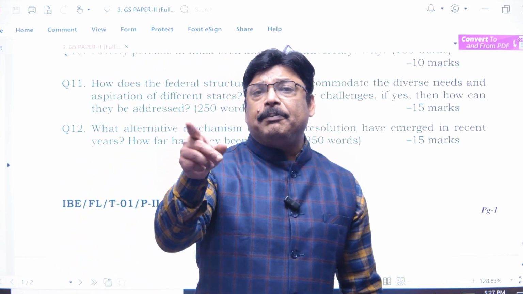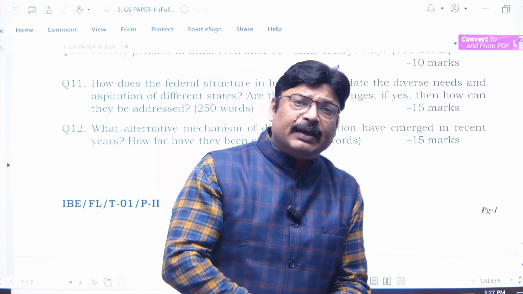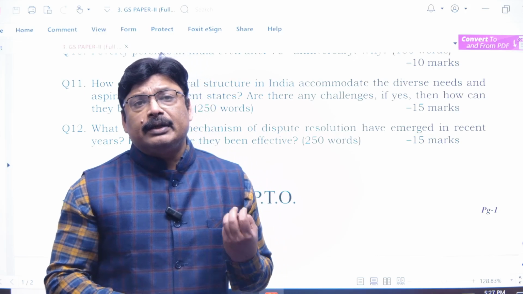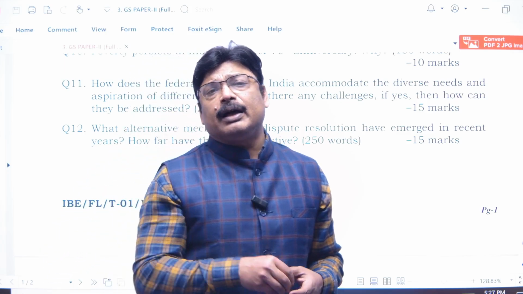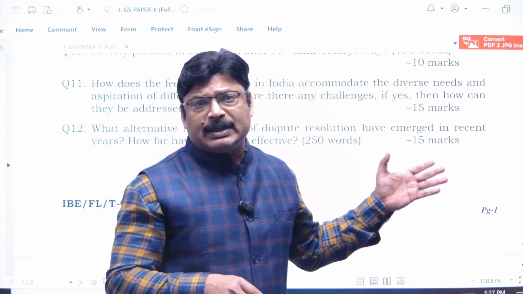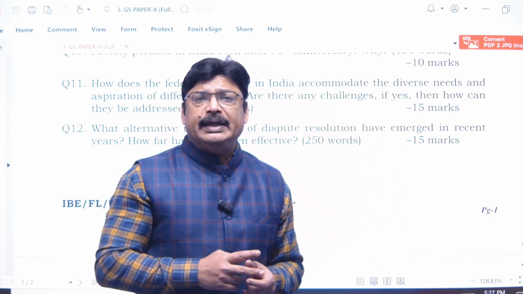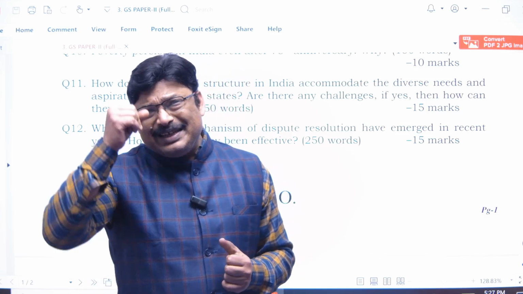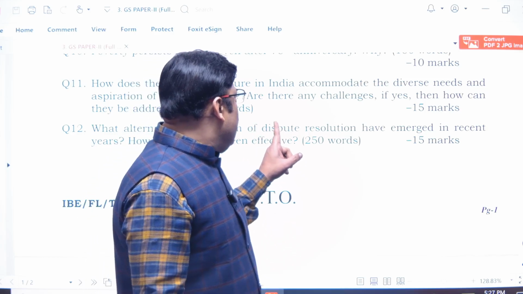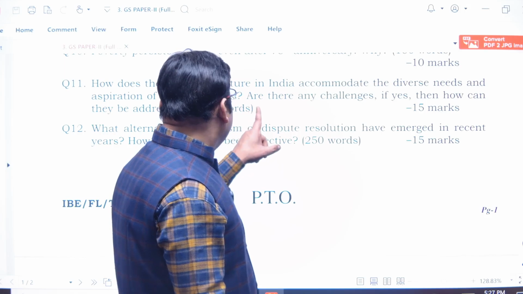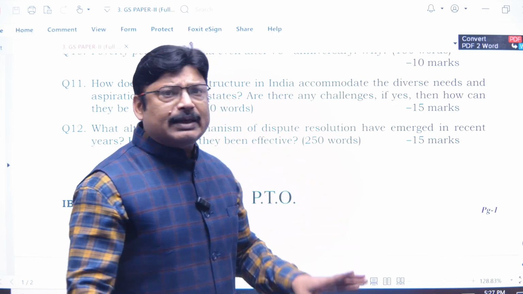Apart from it, in the name of the governor, you can write that the center appoints a governor in consultation with the CM. Obviously this is one more thing for accommodating different needs and requirements, right? So these are the things which were required to be filled there. Now, are there any challenges? If yes, then how can they be addressed?